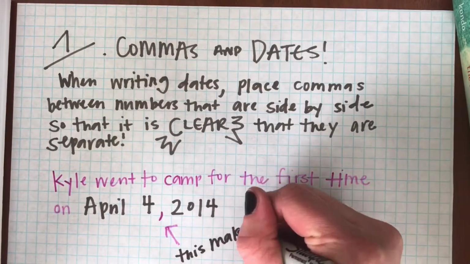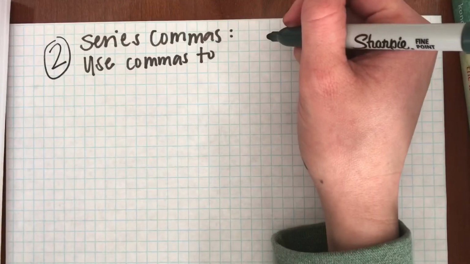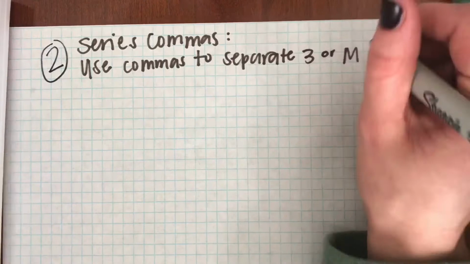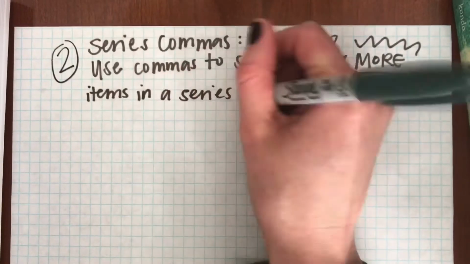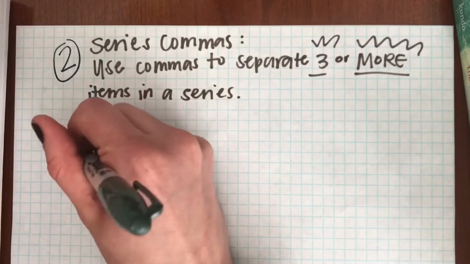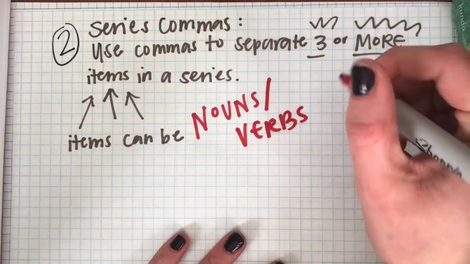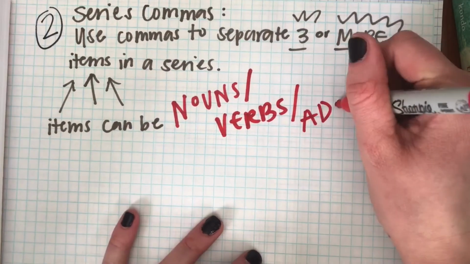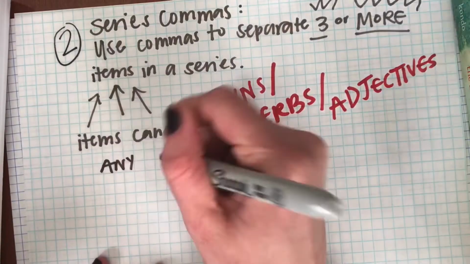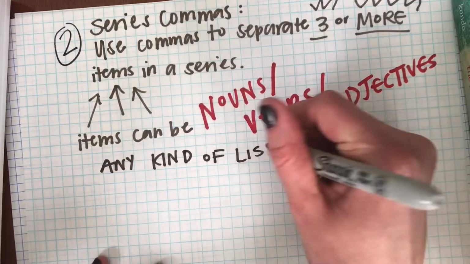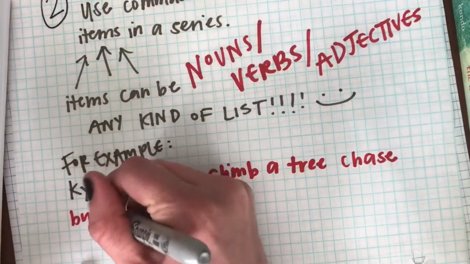So now we're going to series commas. And series commas are like lists. Think of lists. And you use commas to separate 3 or more items in a series. And these items are not just nouns, the person, place, or thing. It's also your verbs, your adjectives, your actions, or things that describe certain things. It's any kind of list. And our first example is, Kyle wants to climb a tree, chase butterflies, and nap today. If there were no commas here, that would be super confusing. So we know it's 3 different things.